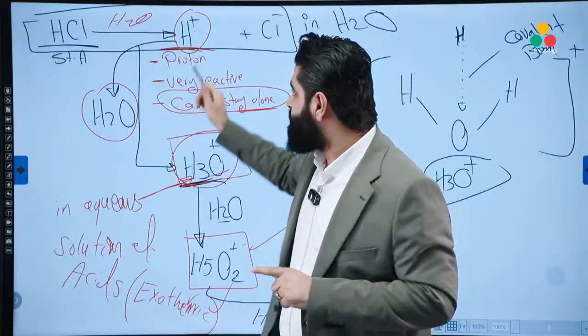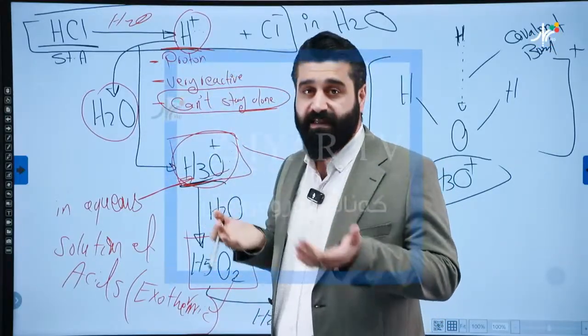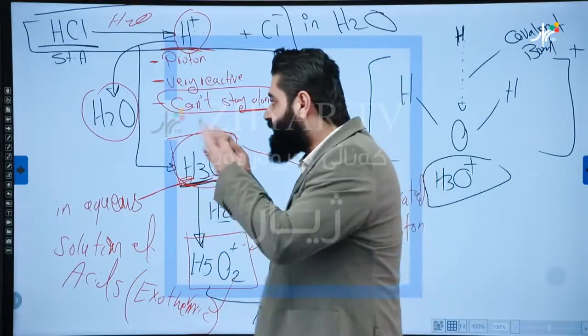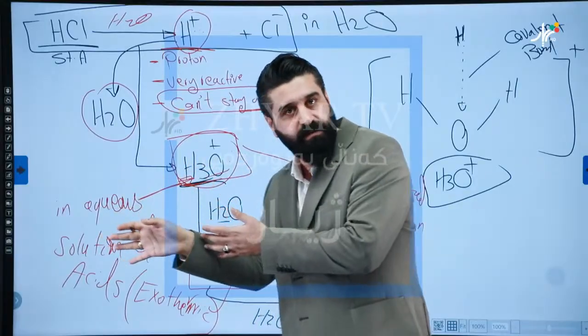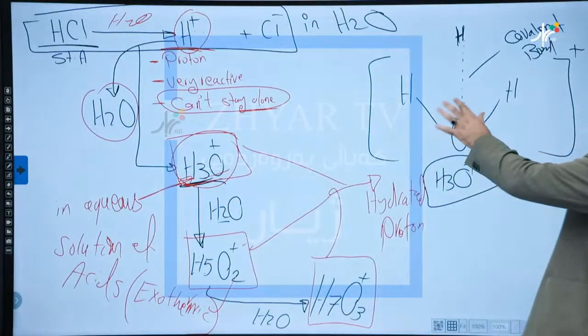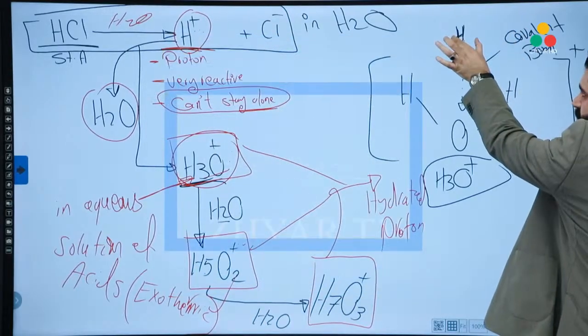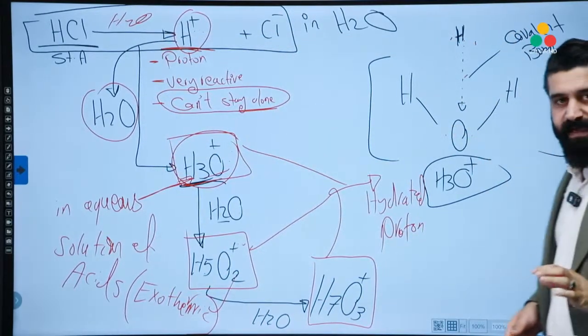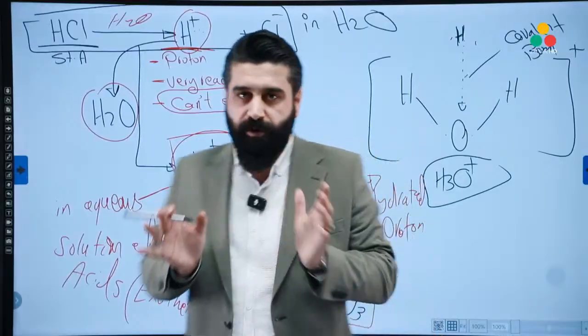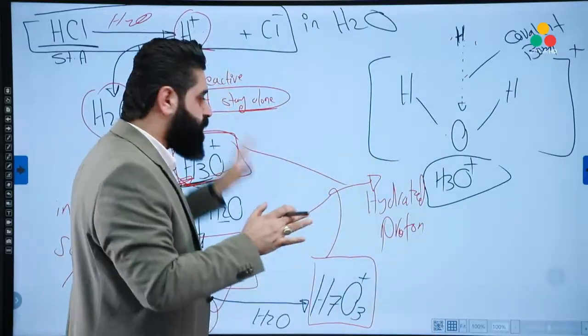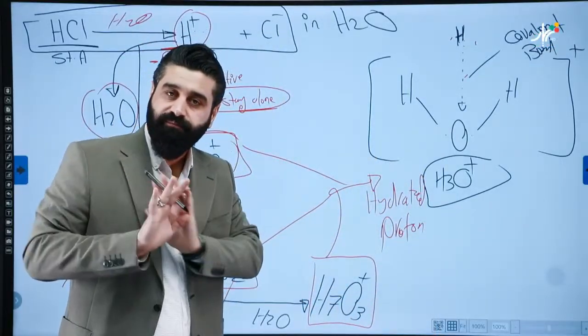No, because proton is a very reactive species, so it will attack a water molecule, and then the covalent bond must be produced between H and O. So the whole process is called hydrated proton formation.